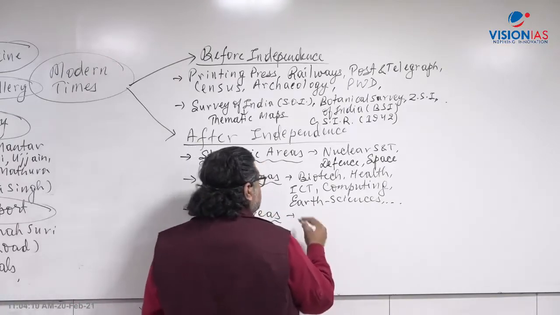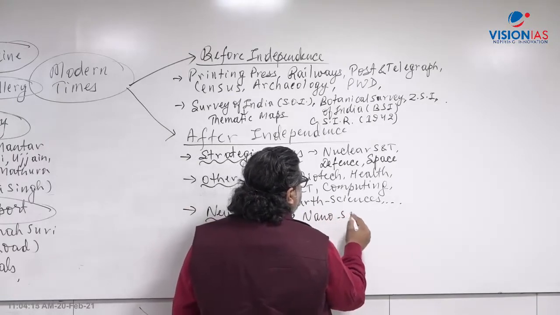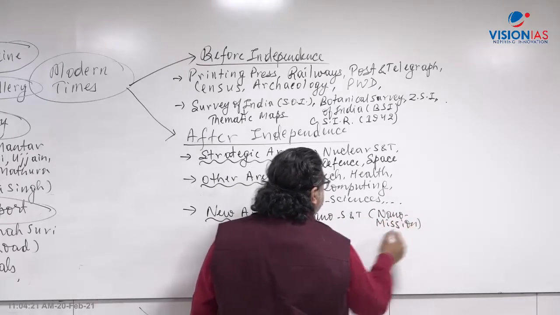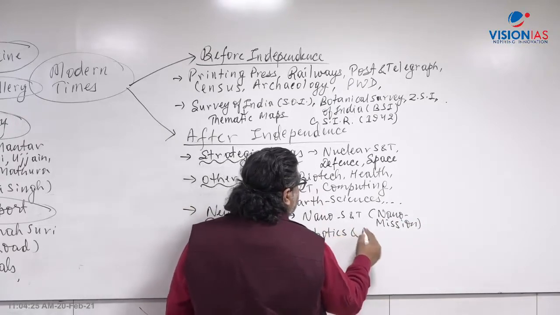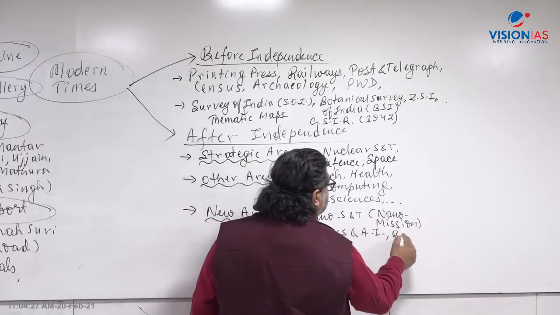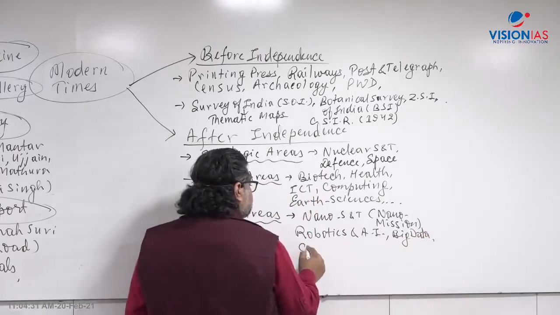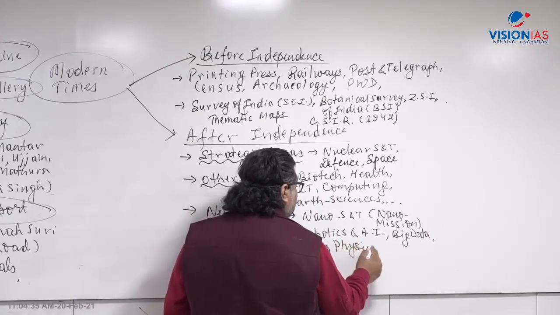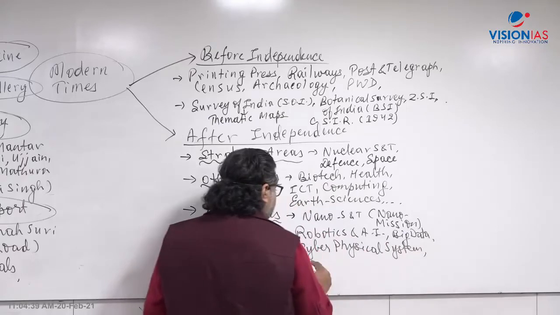Which are the new areas? We are focusing on nanoscience and technology. We had a nano mission. The Department of Science and Technology started the nano mission in 2007. Then now we are focusing on robotics and AI, artificial intelligence, big data, then cyber physical systems, quantum computing, all those latest areas, right?